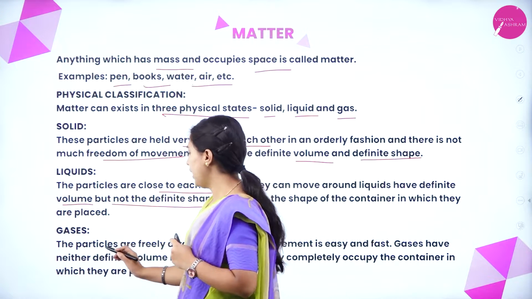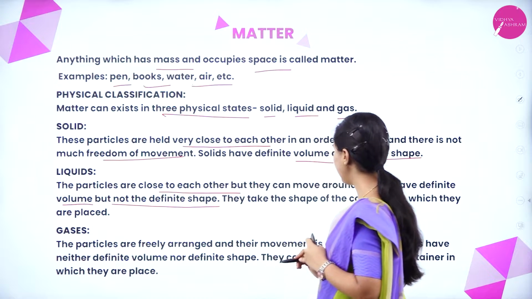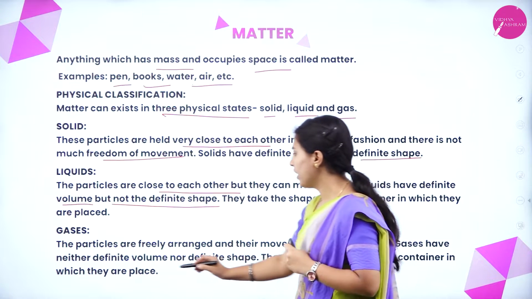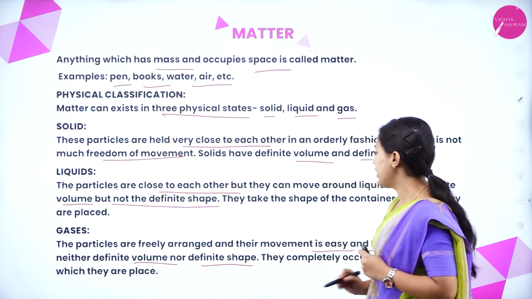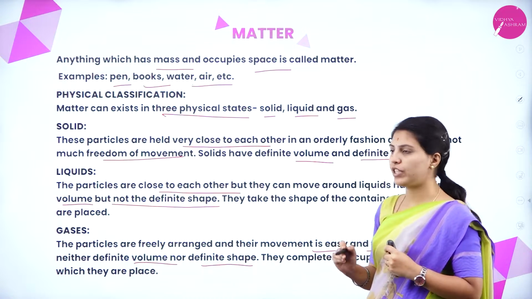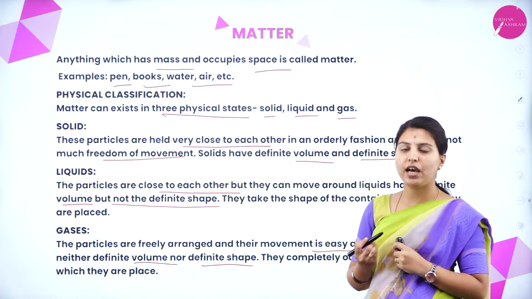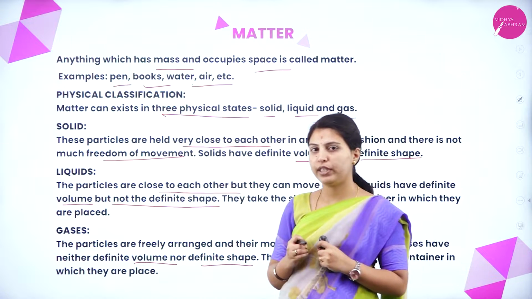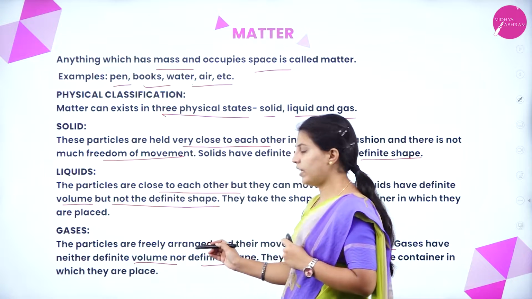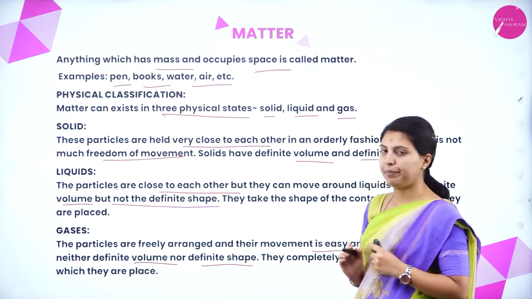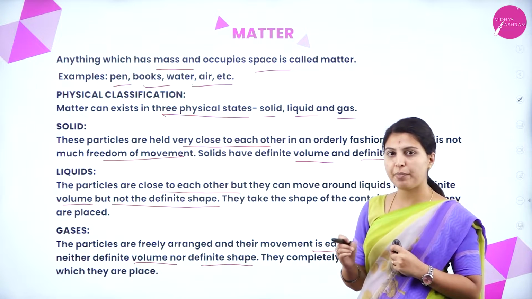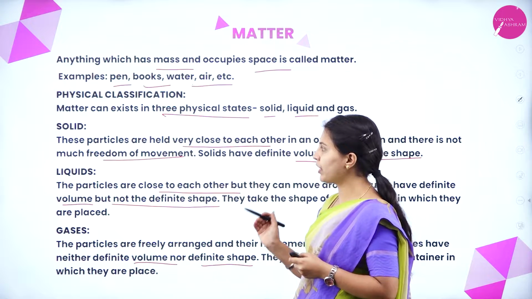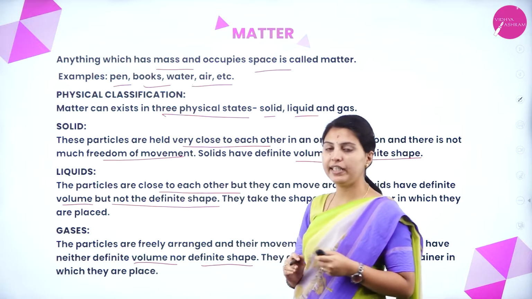Next is gases. The particles are freely arranged and their movement is easy and fast. Gases have neither definite volume nor definite shape. They completely occupy the container in which they are placed. We know gases move freely and fast. Also, it is easy in their freedom of movement and they don't have volume as well as shape. They completely occupy the shape of the container where they have been placed. This is about the physical classification of matter, about solid, liquid and gases.